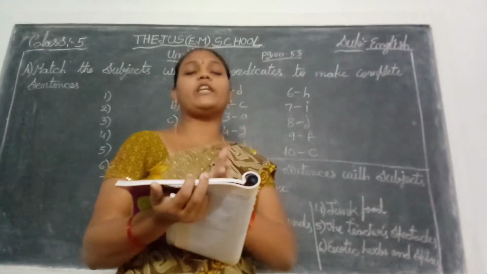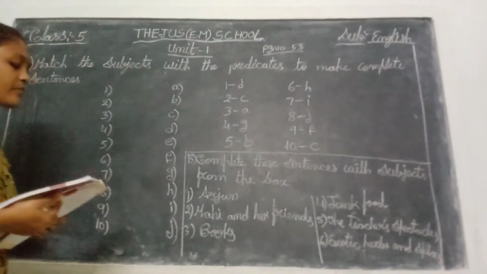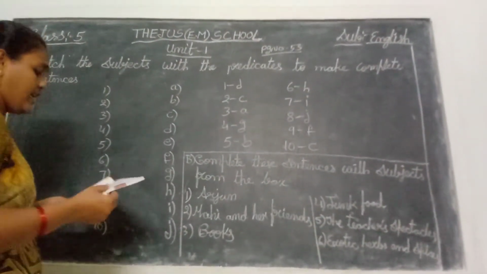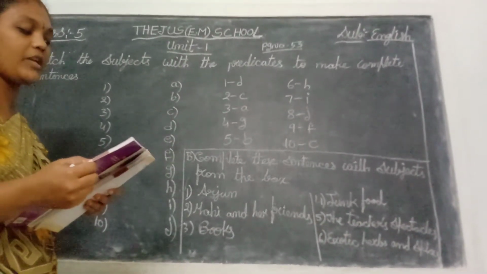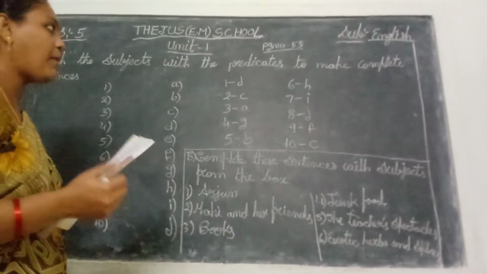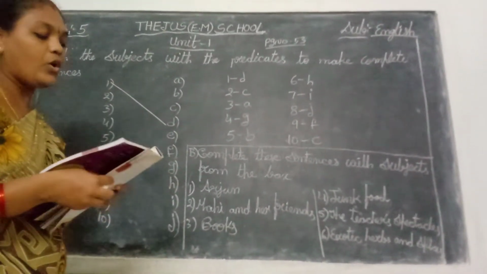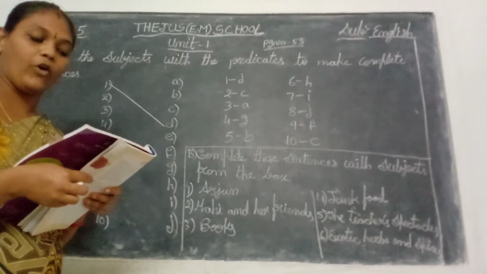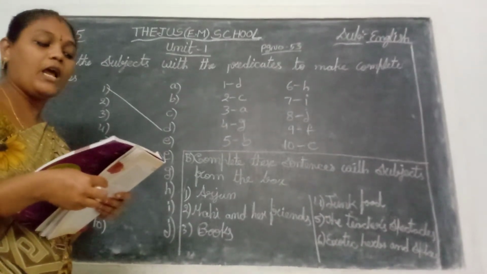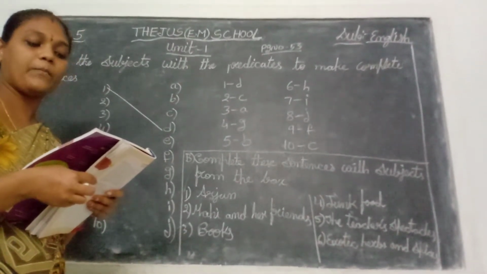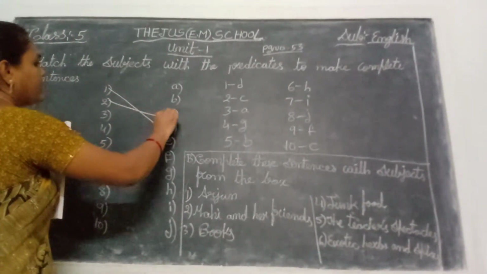So, match the correct subject and correct predicate to complete the sentence. Okay, first one is the brown puppy in this litter. That correct match is my favorite. Litter is my favorite. D option children. The brown puppy in this litter is my favorite. 1 to D. Okay, next 2. Second one, my father. My father, C option children, was built by the Mughal Emperor Shah Jahan. My father was built by the Mughal Emperor Shah Jahan. Okay, so C option. 2 to C.